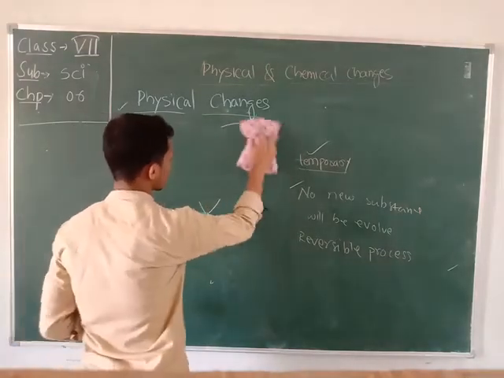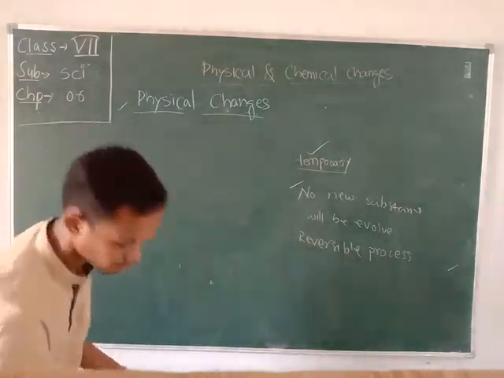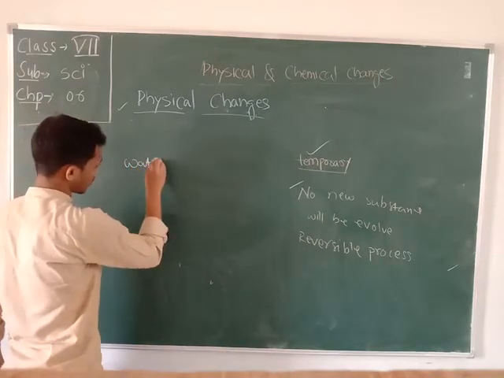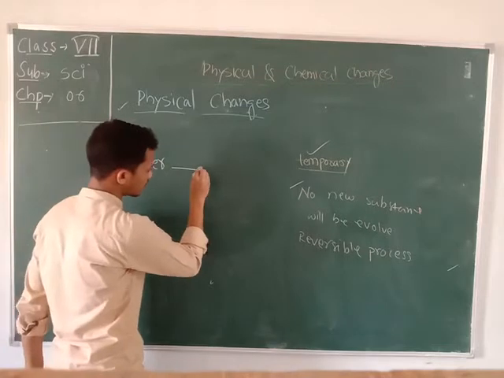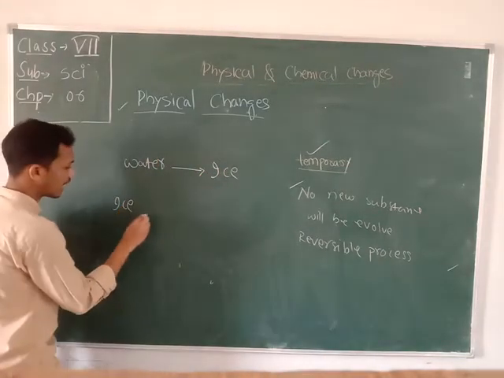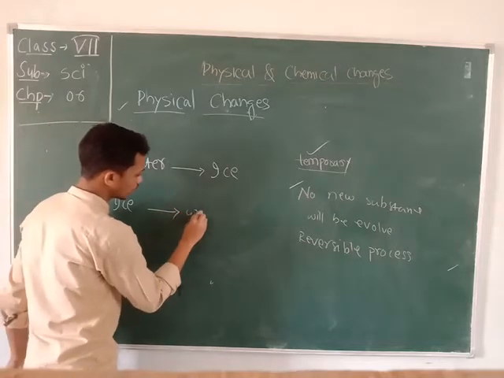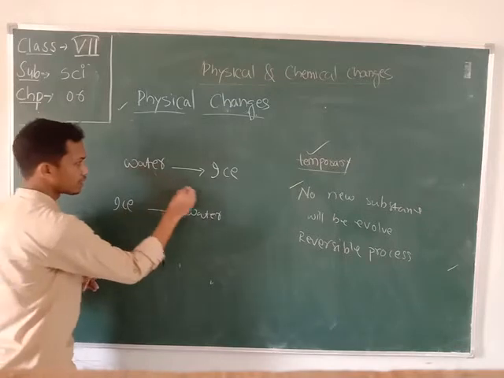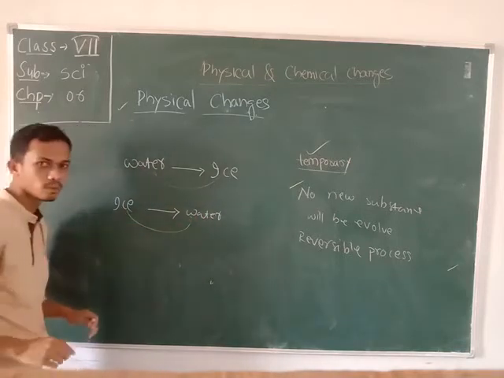So here water turns into ice, and also ice turns into water. Yes, water may become ice or ice may be converted into water.